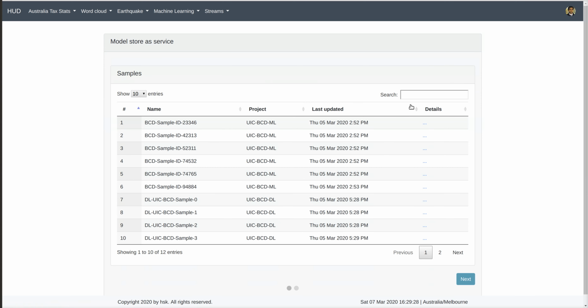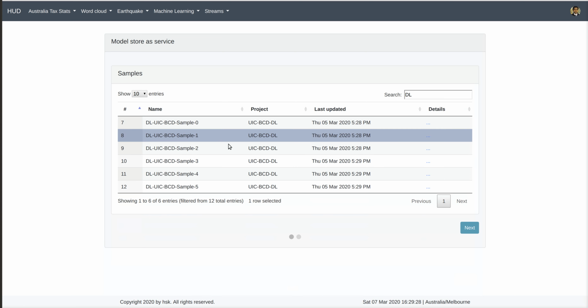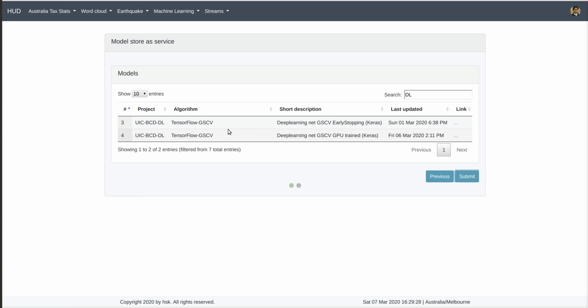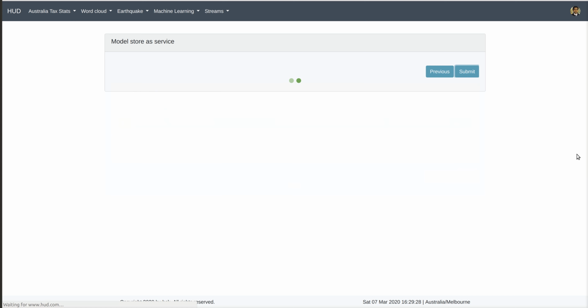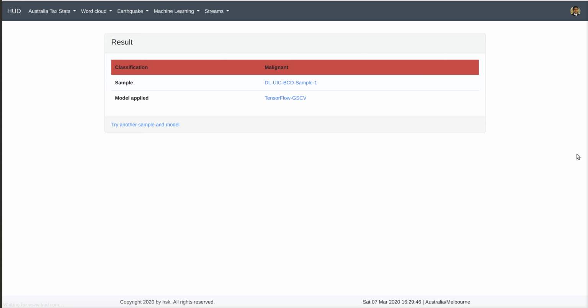Now let's try a different one. Let's try a different sample, and let's use the one that has been trained over the GPU, and we submit it. And we are presented with the classification.